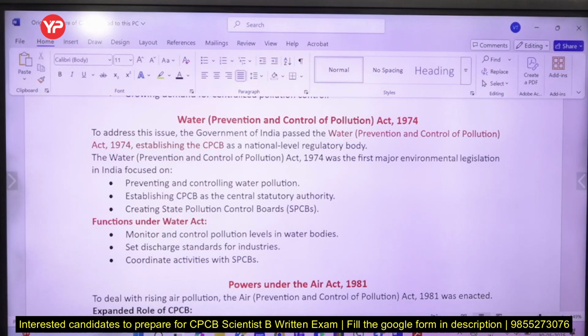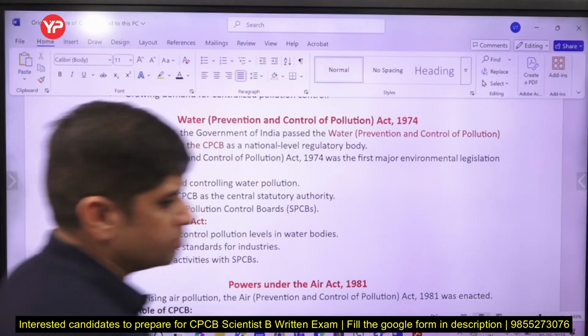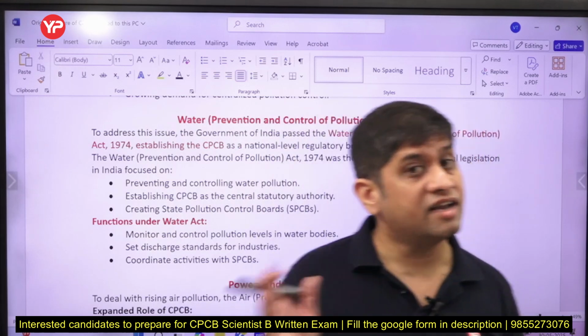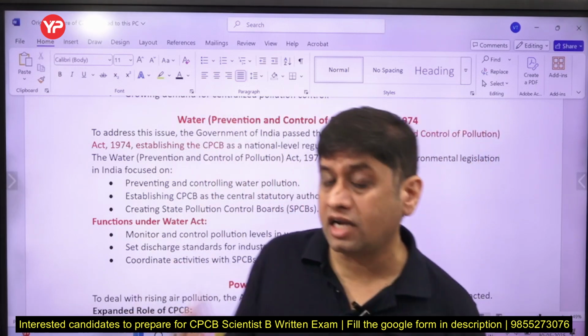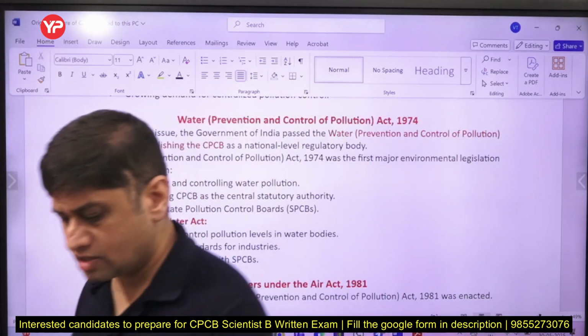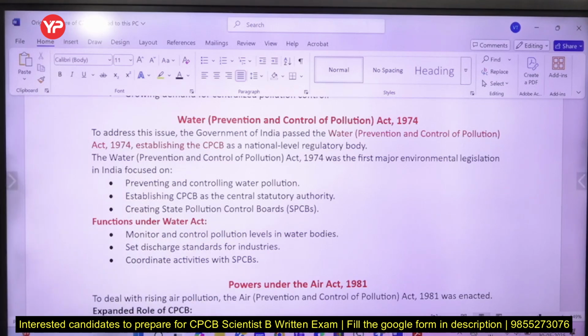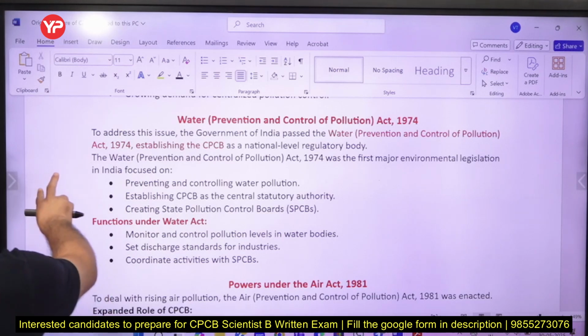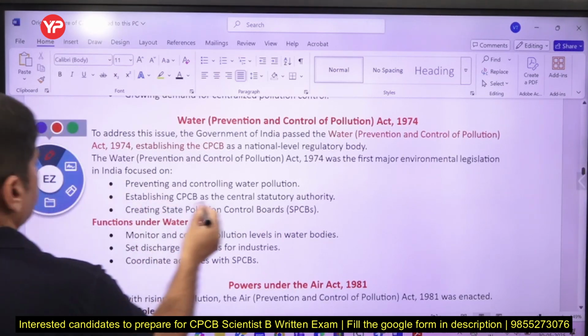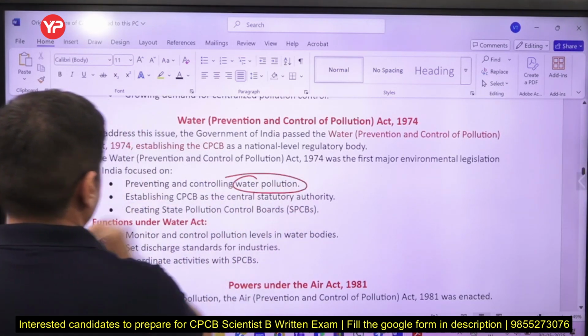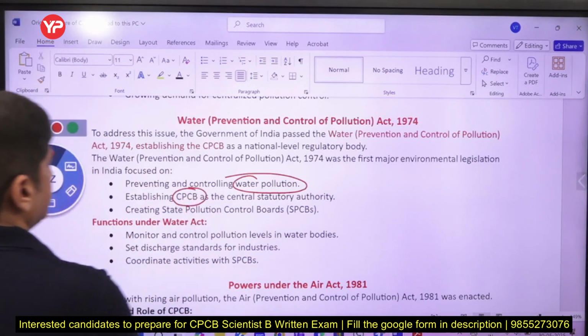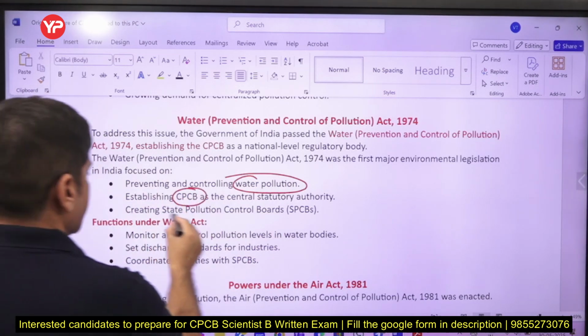So the first major environmental legislation in India was the Water Act. You know, Environment Protection Act came in 1986, Air Act came in 1981. So the first major significant act related to pollution in India was Water Act 1974. इसमें किस चीज पे फोकस हुआ? Obviously it was a Water Act. So in the beginning, prevention and controlling of water pollution, establishment of the CPCB, और creation of state pollution control boards.